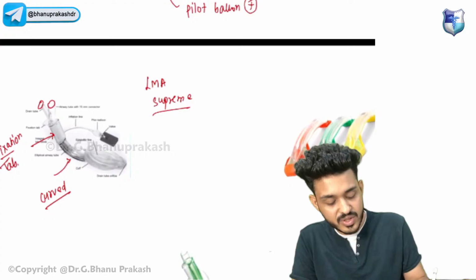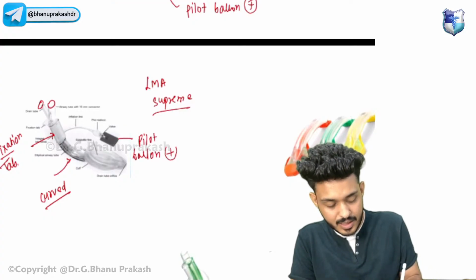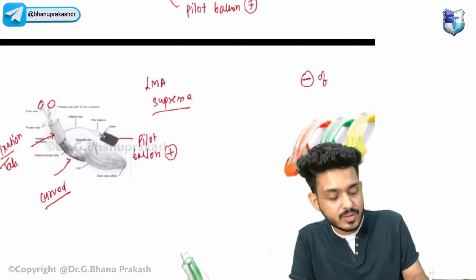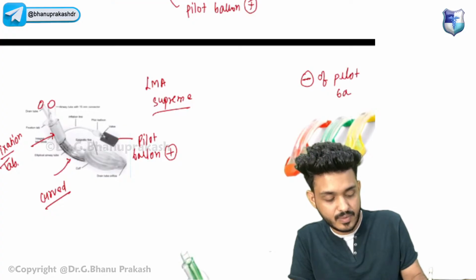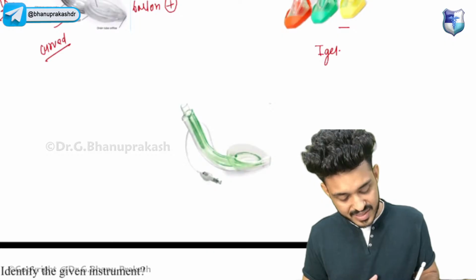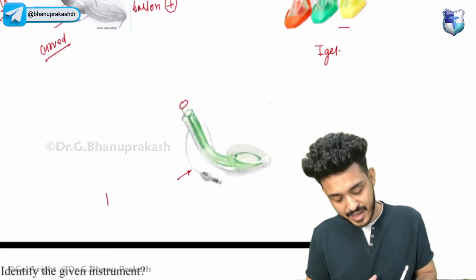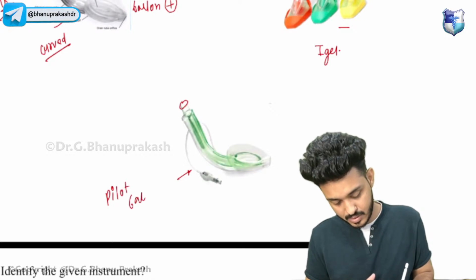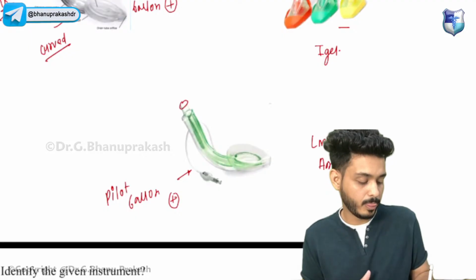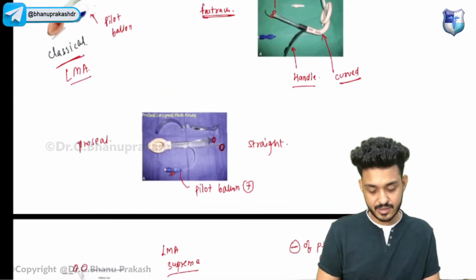Here, can you appreciate, the pilot balloon is present. This one is your I-gel, which has an absence of the pilot balloon. There is no pilot balloon. This one also has two openings, but this one will have the pilot balloon present, and this is known as the LMA Ambu. So we have seen six of them, and the most important thing is how to differentiate them.